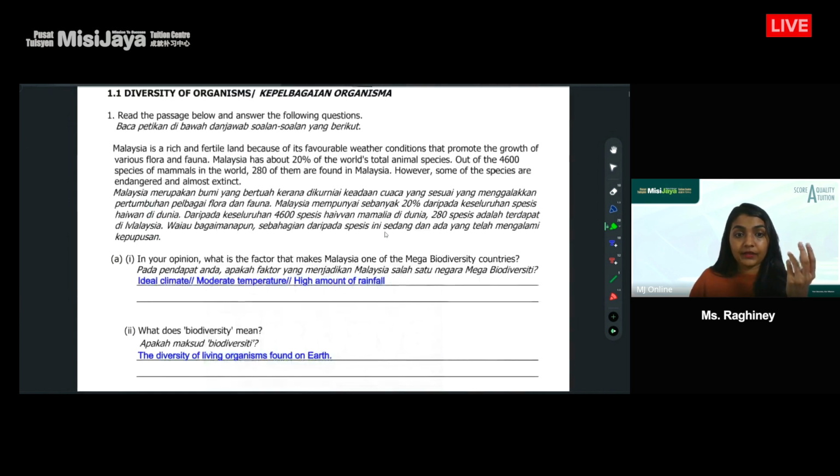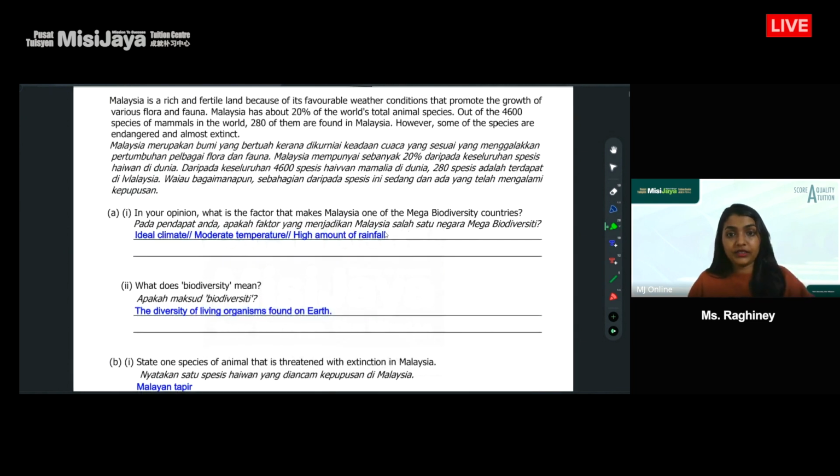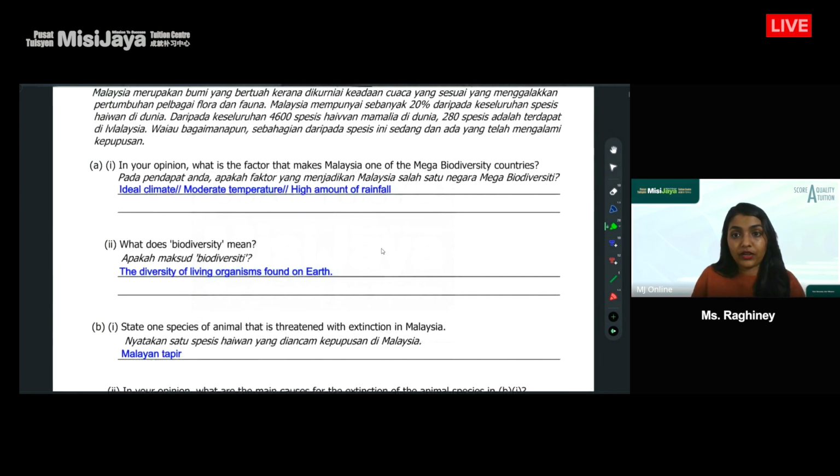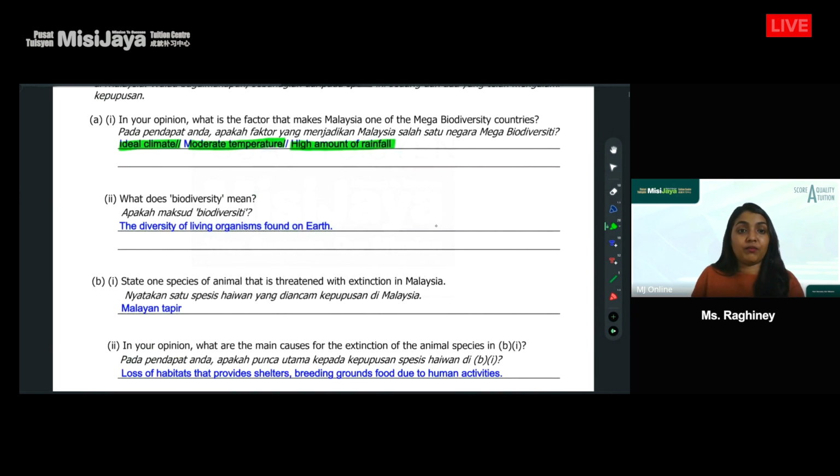All right. So what is the factor that makes Malaysia one of the mega biodiversity countries? Of course, our climate is ideal. It's not too hot, not too cold, kind of moderate temperature. And we have a high amount of rainfall. So a lot of plants and animals can survive over here. Okay. What's the meaning of biodiversity? It is simply the diversity of living organisms found on Earth.